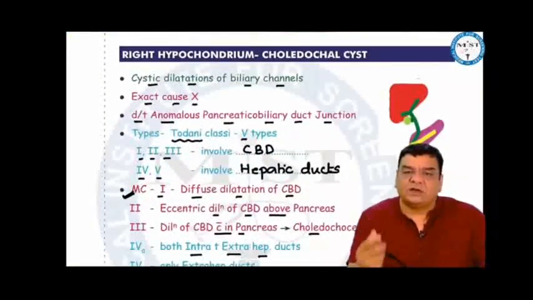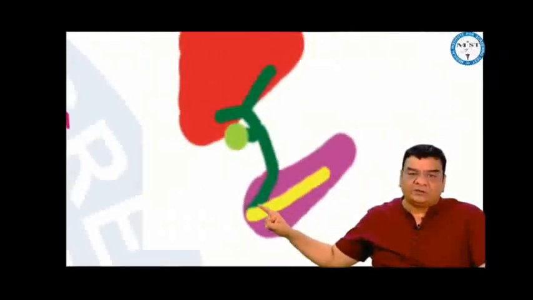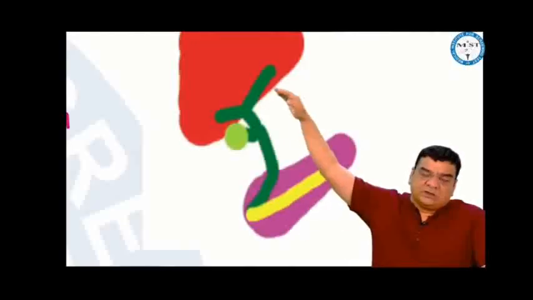Choledochal cyst is a cystic dilatation of the biliary channels. Exact cause is not known, but it is believed to be due to anomalous pancreatico-biliary duct junction. Todani classified the choledochal cyst into 5 types. 1, 2, 3 involve the CBD, 4, 5 involve the hepatic duct.